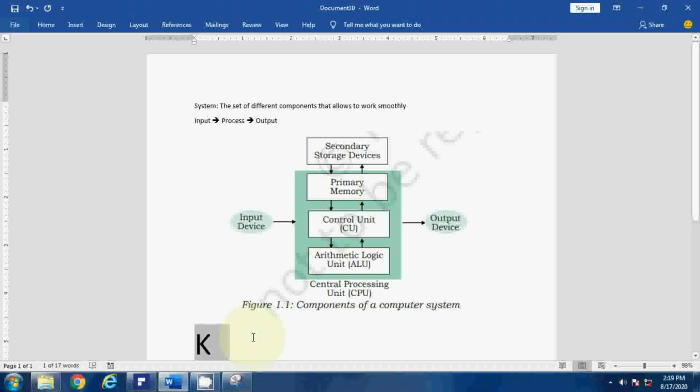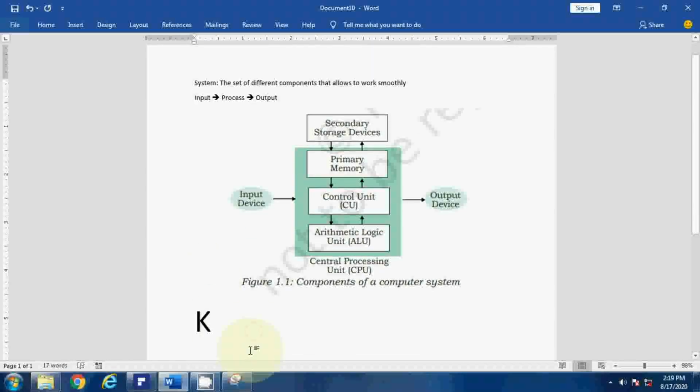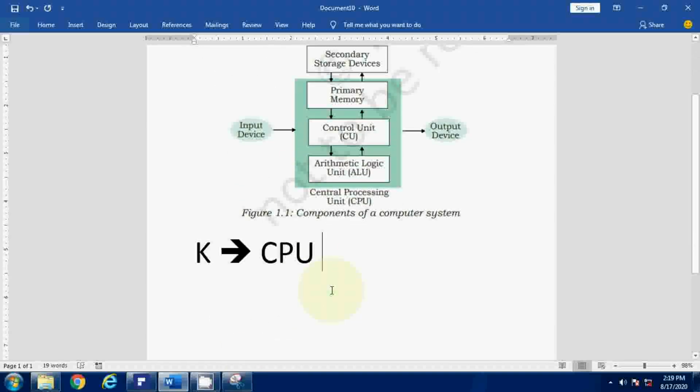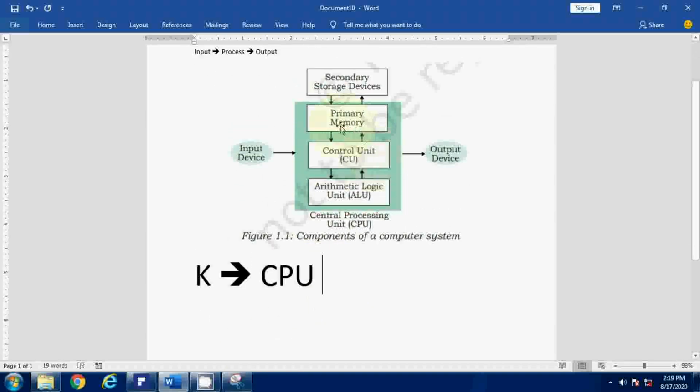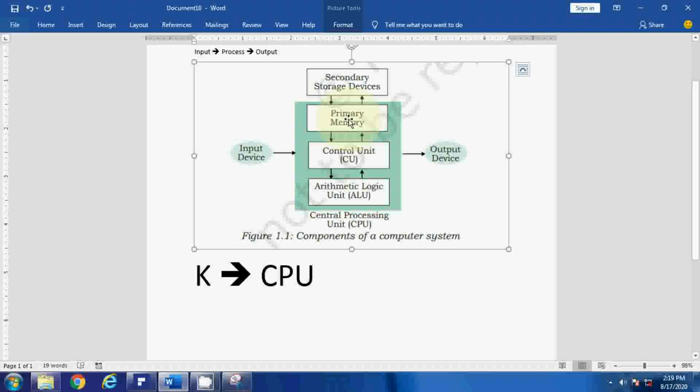First, when you press K, this request will be accepted by the CPU. Now the CPU has three components, already written over here: the arithmetic and logic unit, the control unit, and primary memory and secondary memory. This can be considered the memory unit. So these three units are there: first arithmetic and logic, the control unit, and primary and secondary storage devices.